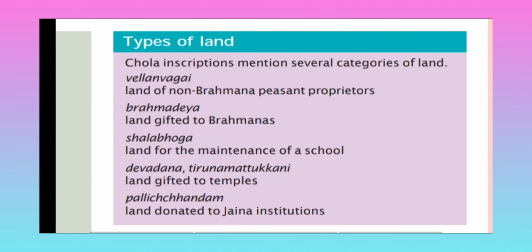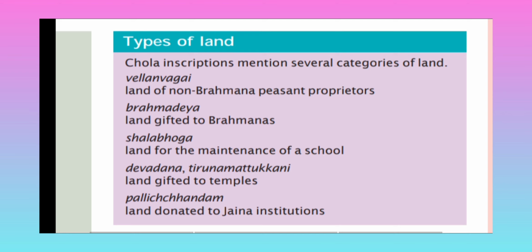Types of land. In the Chola kingdom, types of land have been described. Chola inscriptions mention several categories of land. Vellanvagai, the land of non-Brahmin peasant proprietors, means the land belonging to non-Brahmin people. That is called the Vellanvagai. Now, Brahmadeya, land gifted to the Brahmins. That land has been granted by the kings to the Brahmins.